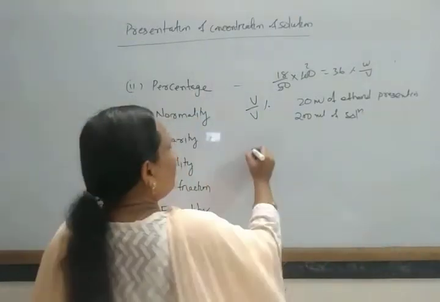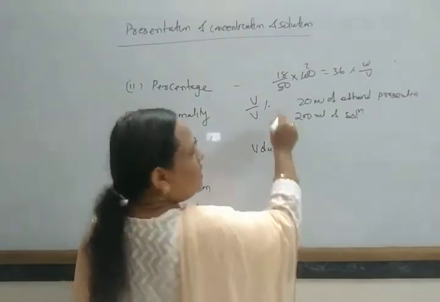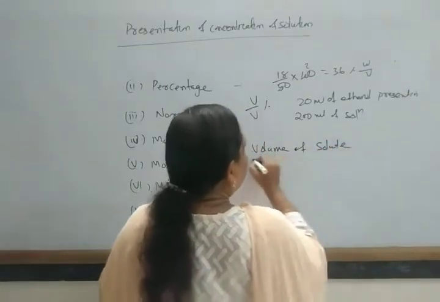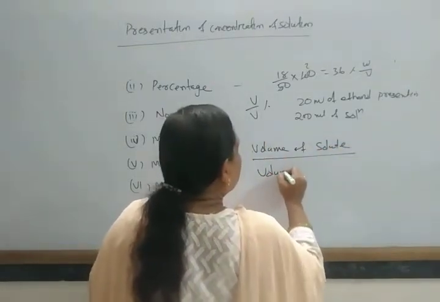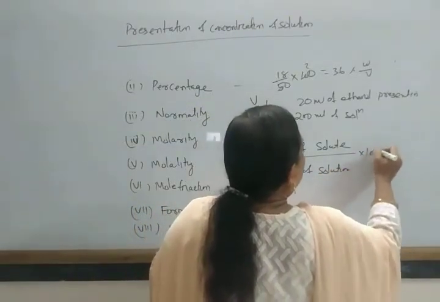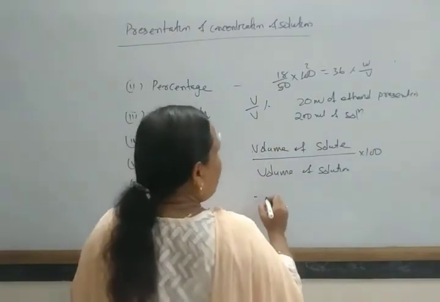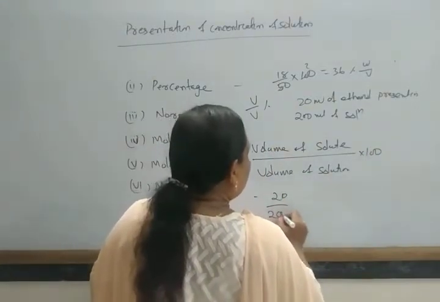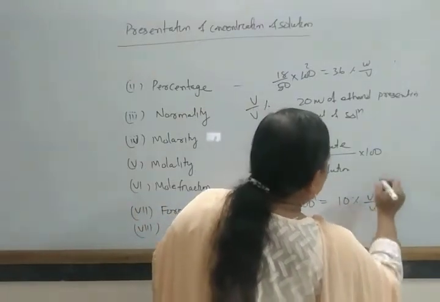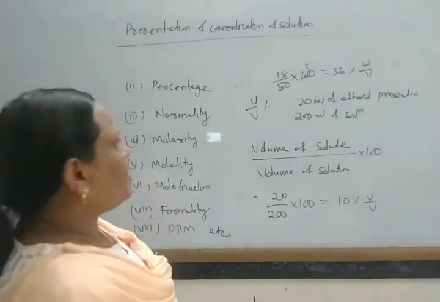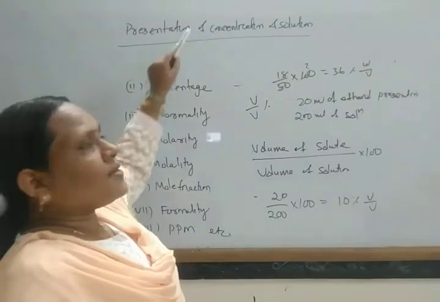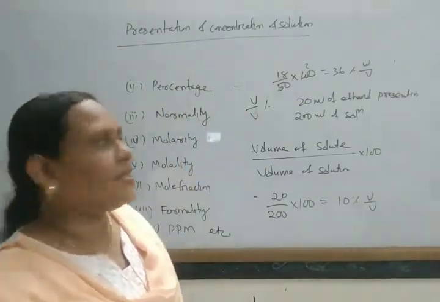That is your volume of solute. Generally both are liquids. Volume of solute by volume of solution into 100. That is equal to 20 by 200 into 100, that is equal to 10 percentage. Volume by volume. So in this way we determine the concentration in terms of percentage.